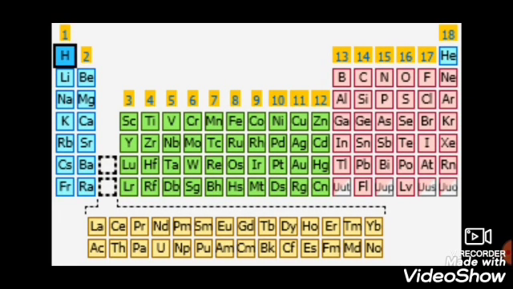This is the modern periodic table. There are 118 elements located in it. They contain 4 blocks: S block, P block, D block and F block. Later, we will see a brief discussion. The modern periodic table is based on Moseley's classification. That is, the physical and chemical properties of the elements are arranged by their atomic number.